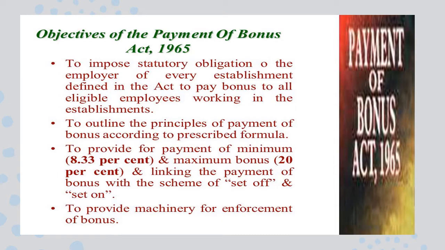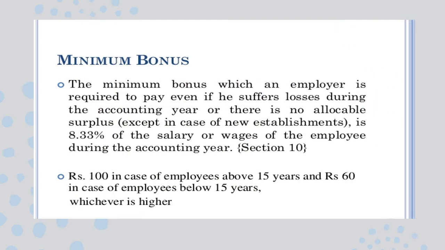And the outline is the payment of bonus. As I told you, we have some formula, and this payment of bonus is linked with the minimum and maximum bonus. Based on the minimum and maximum bonus, we have some linking with the bonus, that is the set off and set on, and it is a machinery which enforces the liability of payment of bonus. Now we will see what this minimum bonus is.